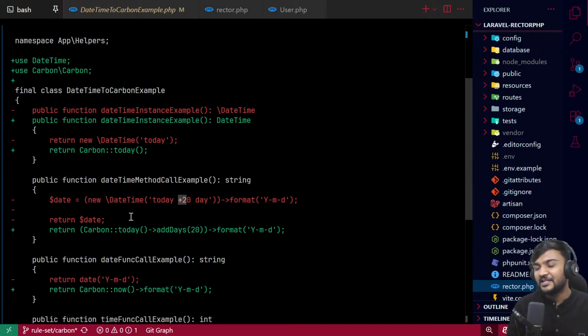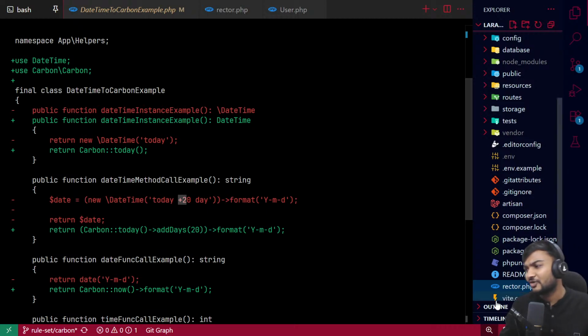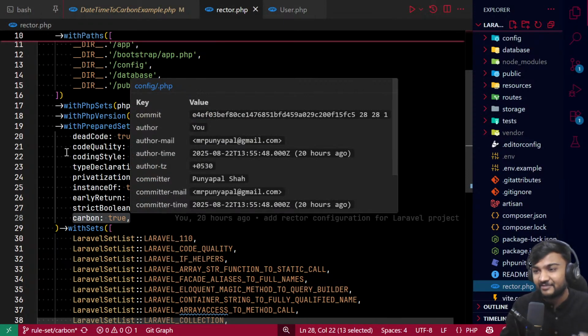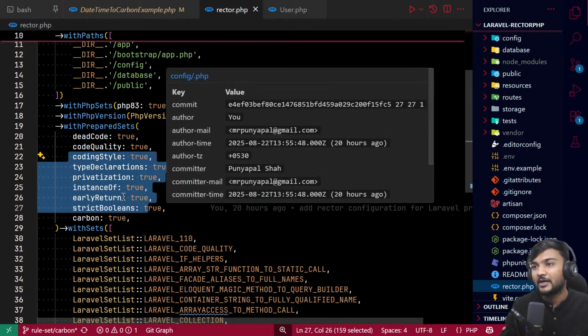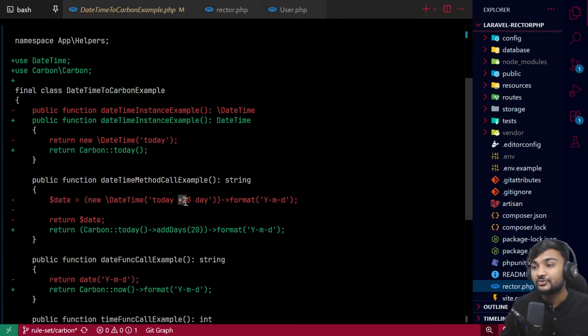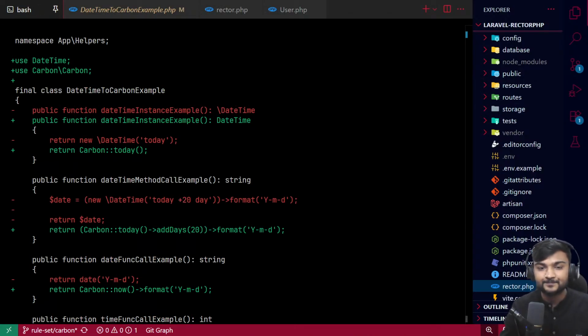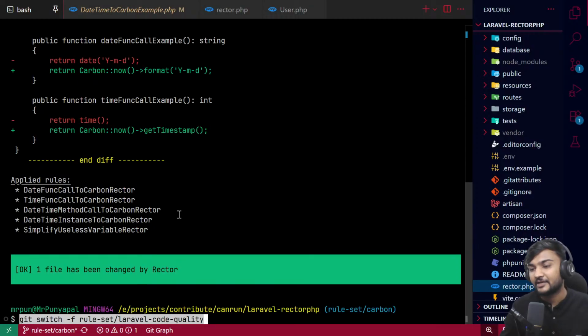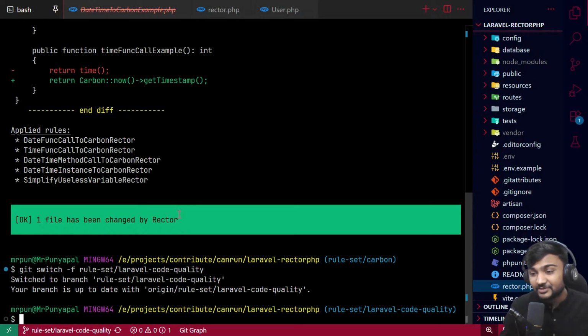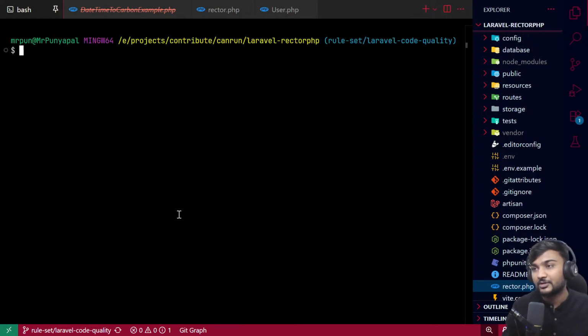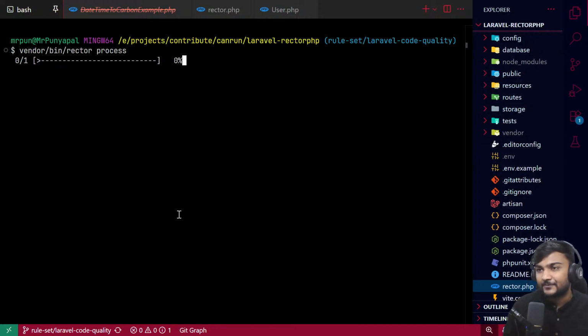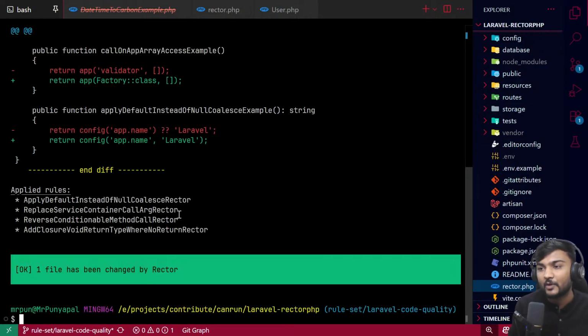So these are the Rector PHP rule sets we have seen. There are a lot of rules to see, but we cannot see everything in a single talk. So let's move on to some Laravel rules, right? Let's start with the code quality of Laravel. So we have quickly switched to a branch which has some quality problems for Rector. So for your project, let's run Rector and see how it is helping us to improve our quality.